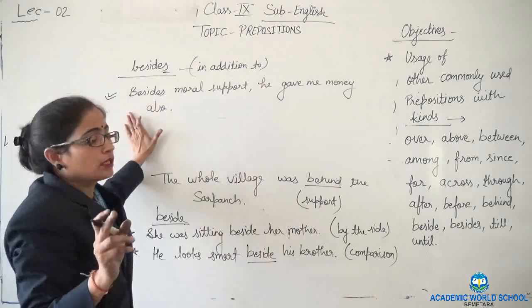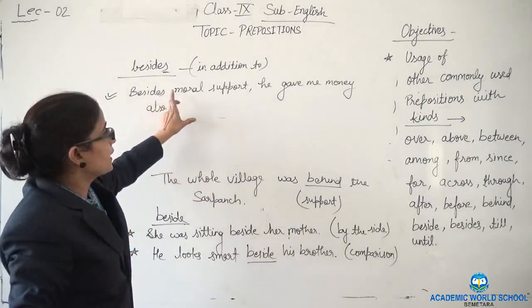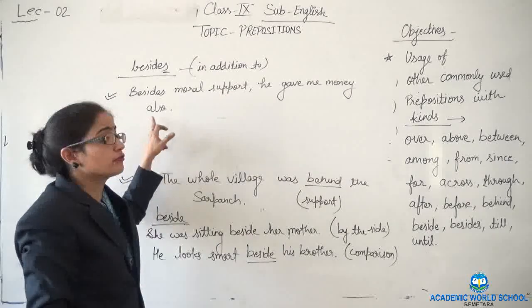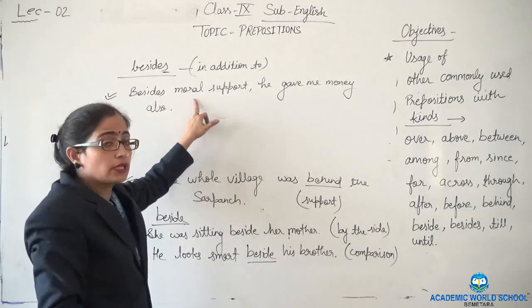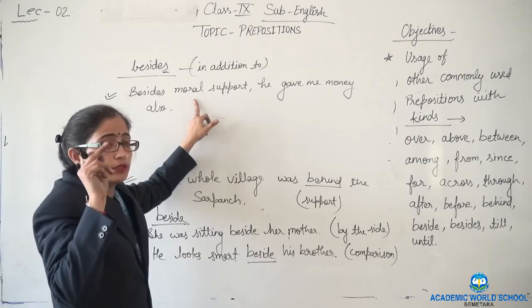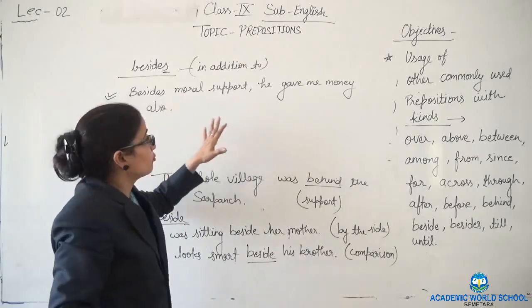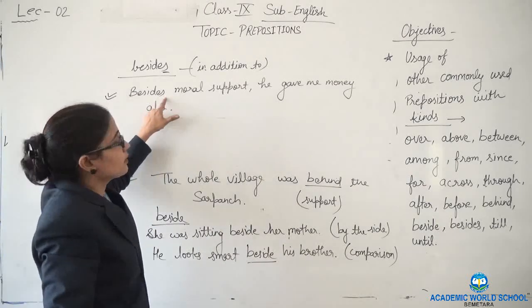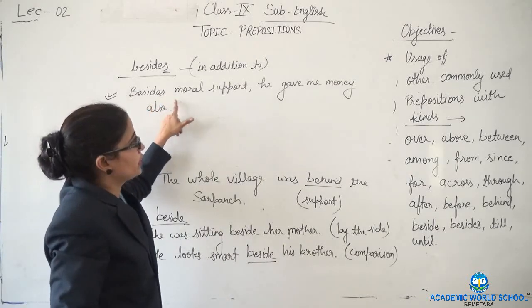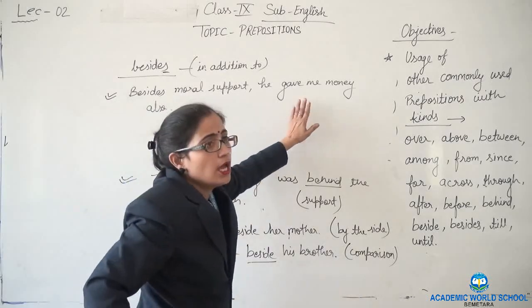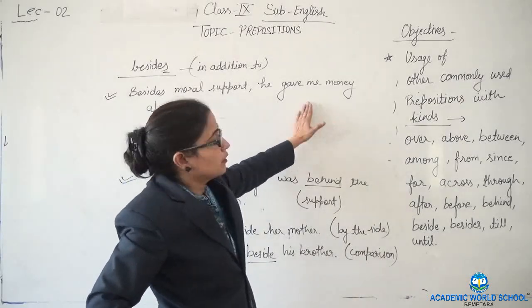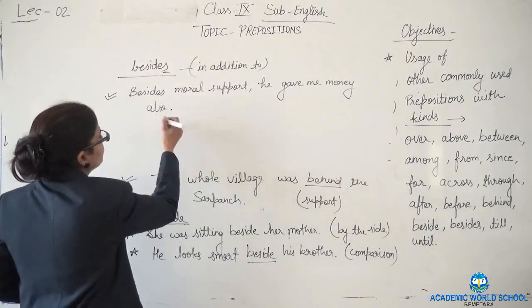Okay. He, besides moral support, he gave me money also. He did not give me only moral support, but also gave me money. So in addition to, this is giving us the sense of in addition to. In addition to moral support, he helped me by money.